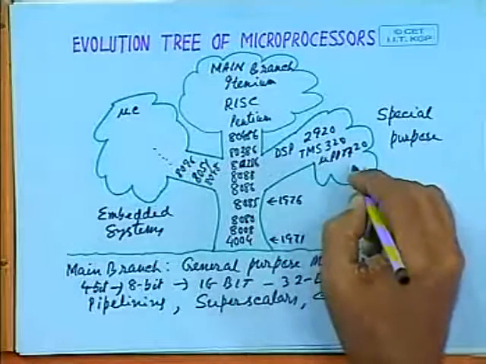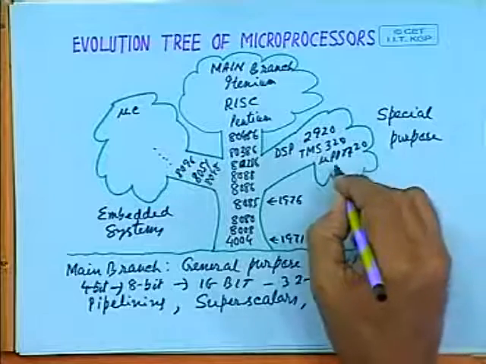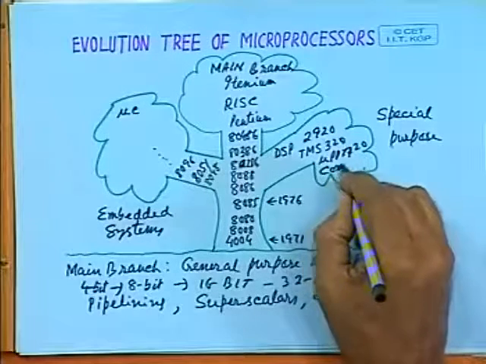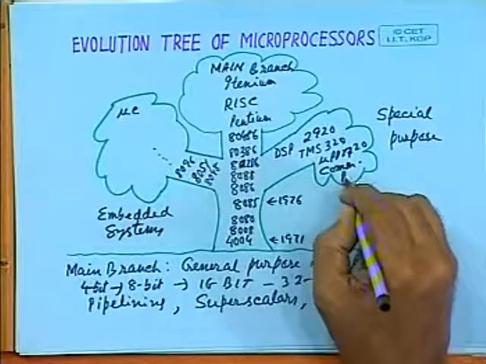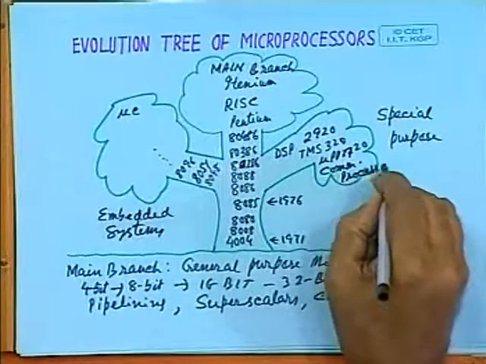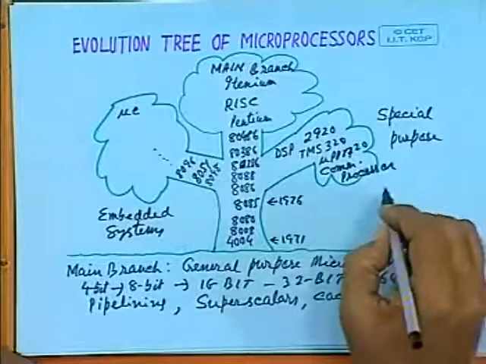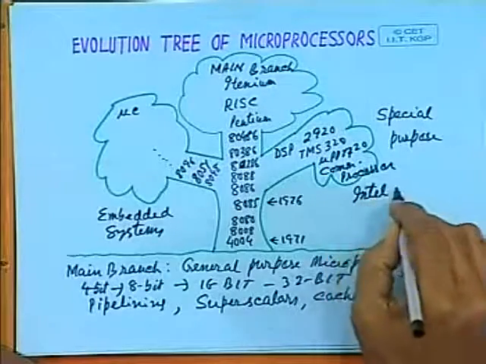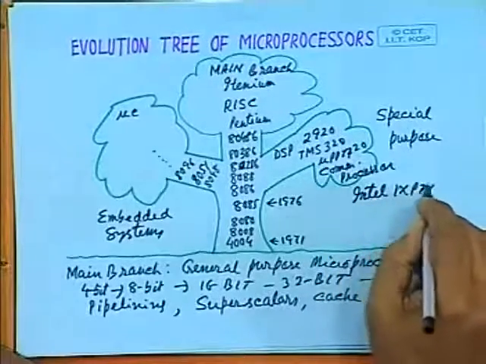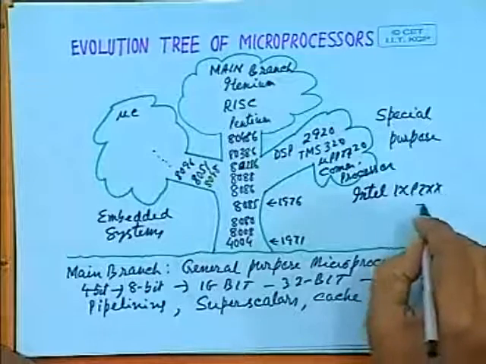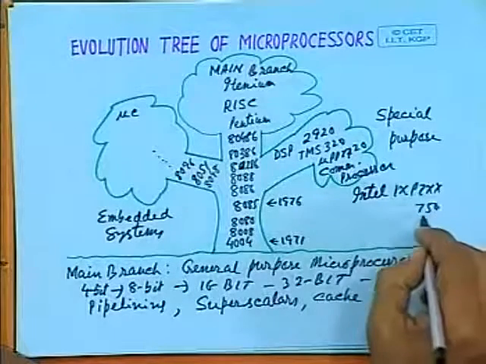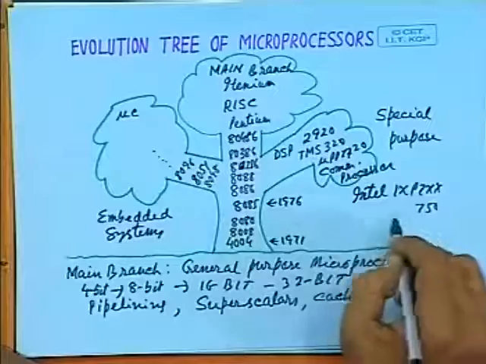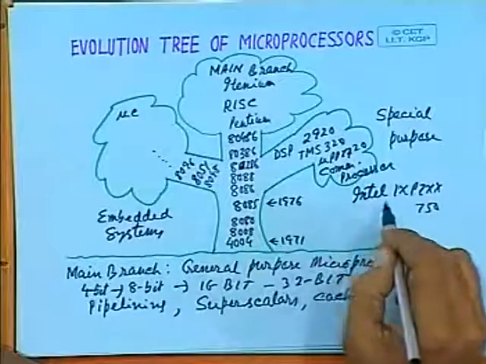Similarly, later on, communication processors were also introduced, COM processor. For example, Intel introduced the Intel IXP 7XX series. Presently 750 and other devices are available. These Intel IXP series of microprocessors are designed for packet processing.